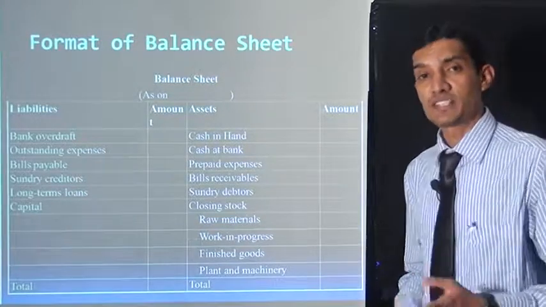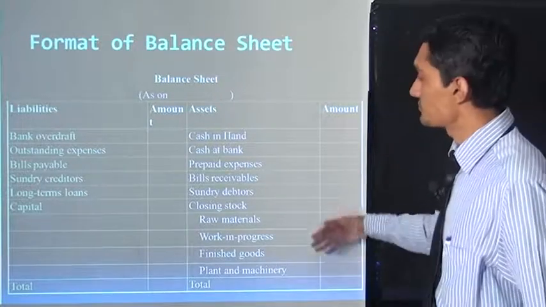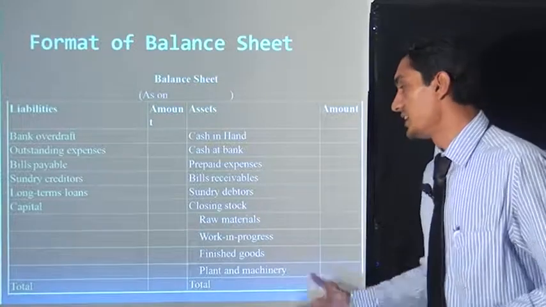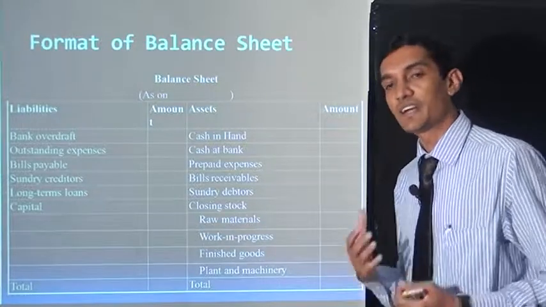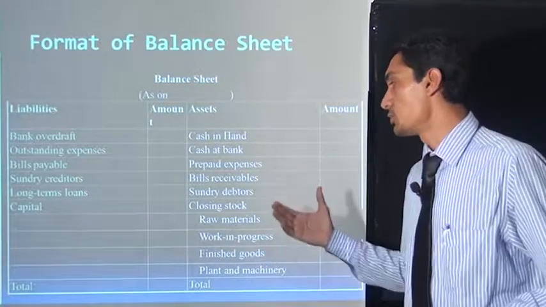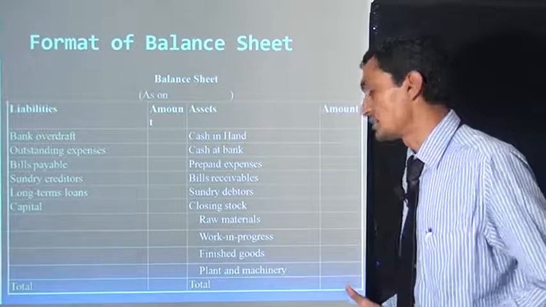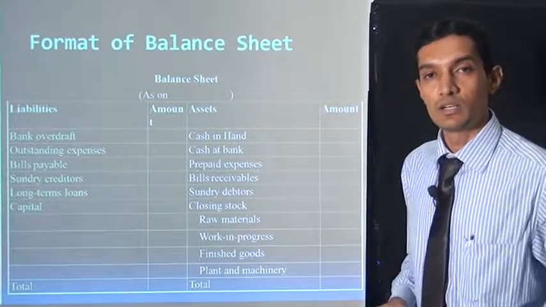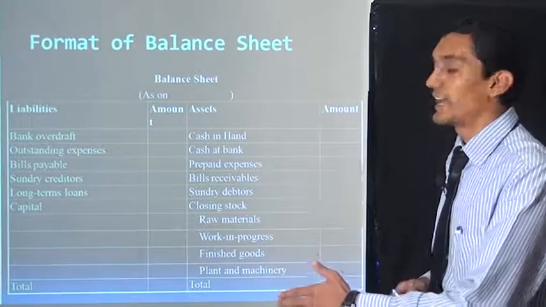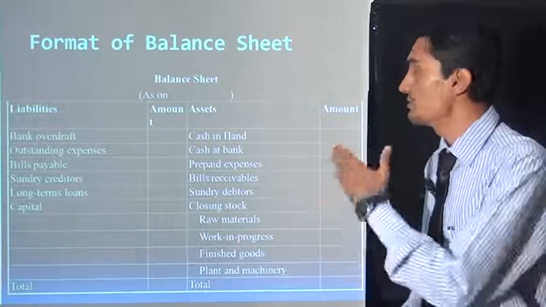There are two types of assets in a balance sheet. First is fixed assets. In fixed assets there are things like building, motor vehicle, and plant and machinery. All of that is fixed assets. In current assets there is cash in hand, cash at bank, prepaid expenses, bills receivable, sundry debtors, closing stock, raw material, work in progress, and finished goods. Whenever we close the balance sheet, the totals of both sides, liabilities as well as assets, are the same. So that is the balance sheet format.